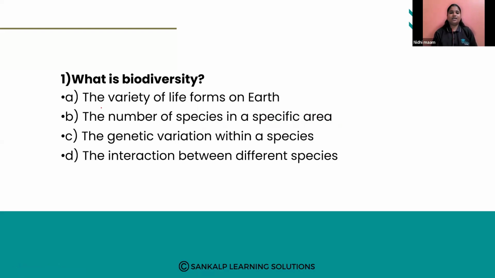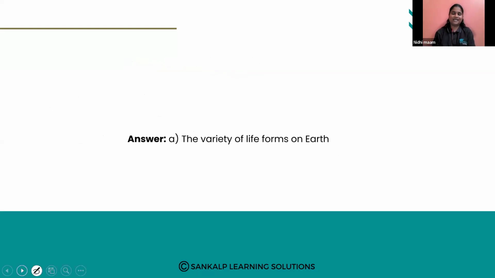What is biodiversity? A, the variety of life forms on Earth. B, the number of species in a specific area. C, genetic variation within a species. D, interaction between different species. What is the right answer? Bio means living organism, and diversity means variety. So variety of living organisms is option A, the variety of life forms on Earth, which is the right answer.